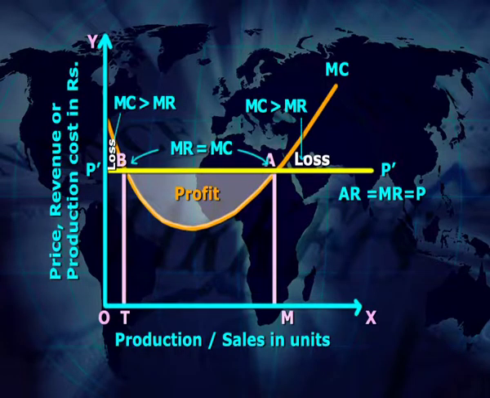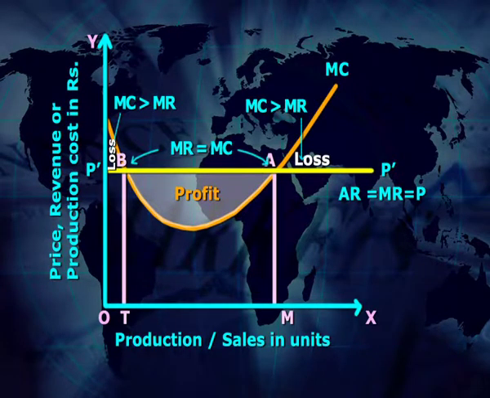According to Professor Marshall, in the market of perfect competition, if two conditions are fulfilled, then the firm comes in equilibrium. 1. Marginal revenue of the firm is equal to marginal cost of the firm. 2. At the time of equilibrium, marginal cost of the firm should be increasing. The marginal cost line of the firm intersects the marginal revenue line from below, as shown in the figure.